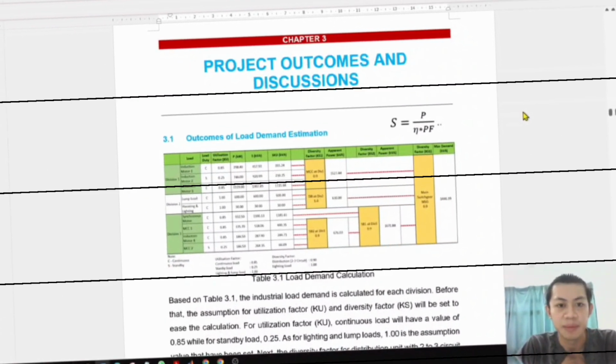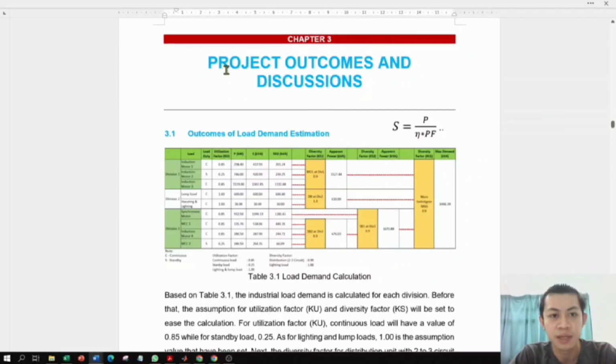Hi, my name is Tommy Lim and my matric number is DE200108. So I will explain about the project outcome and discussion. I will start with load demand estimation. So this is the table of calculation for load demand.